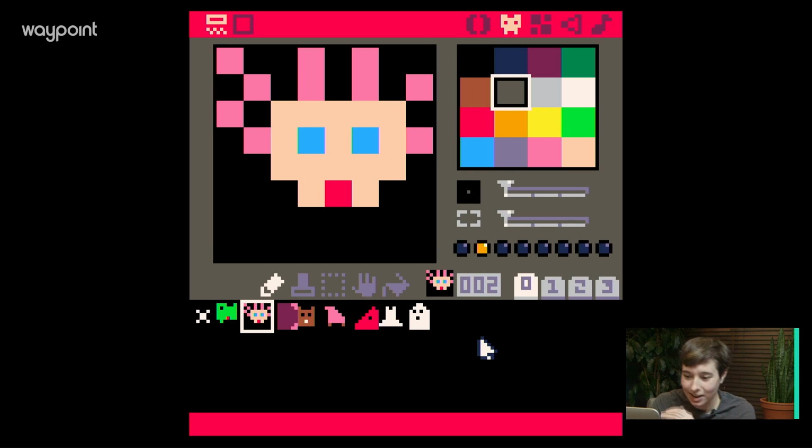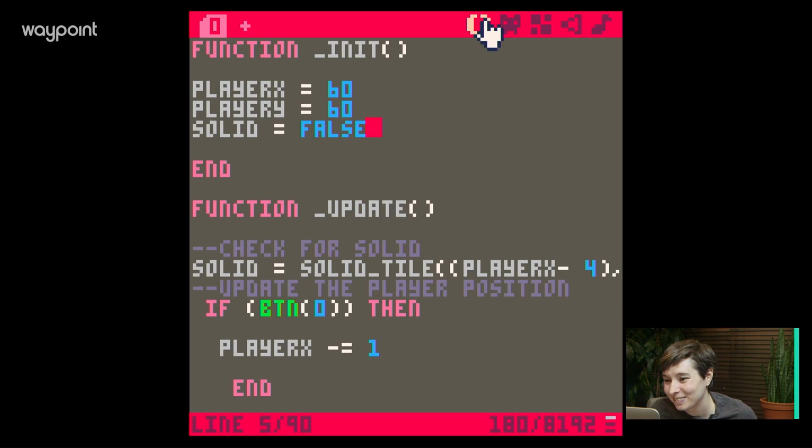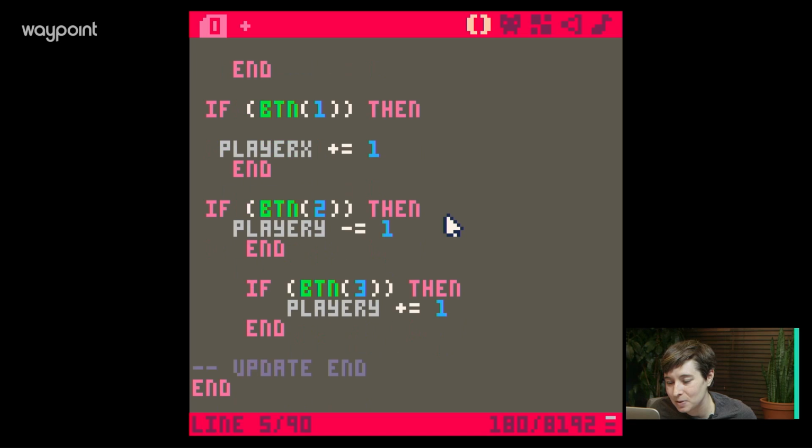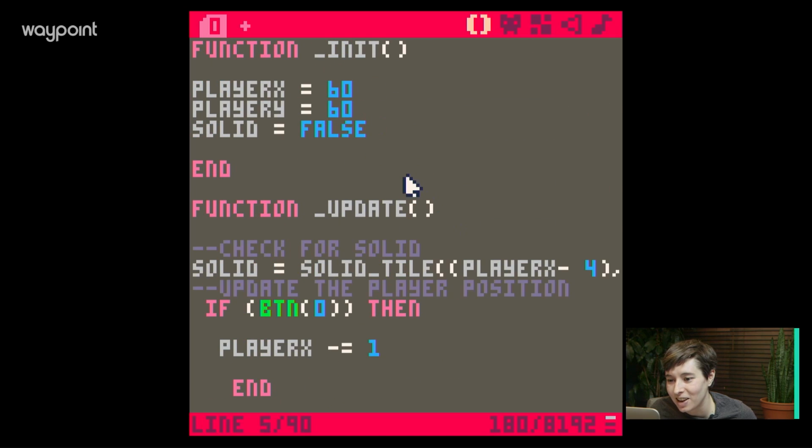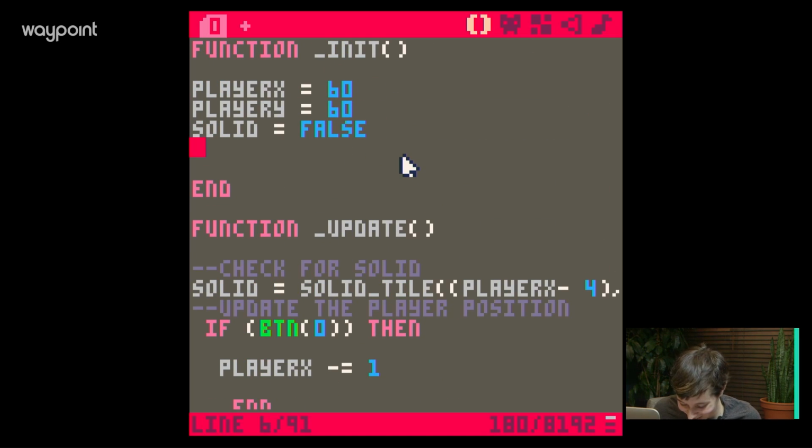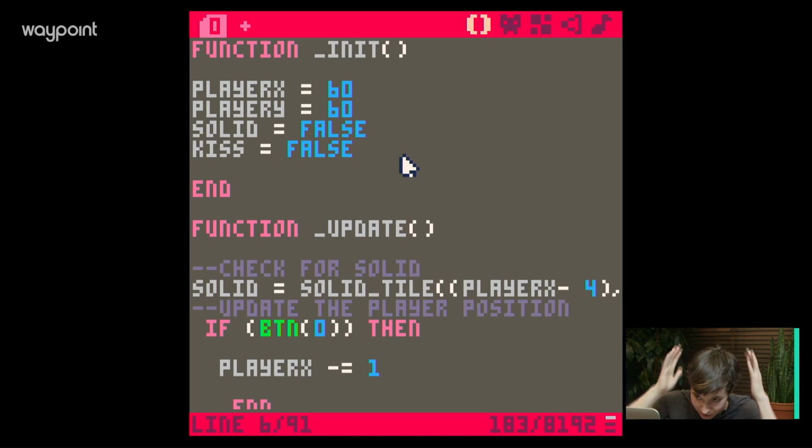Okay, ready? We're going to do a bunch of what we just did, sort of, but hopefully it's way simpler because there's only one instance of this. There's only one kiss, only one thing for now. So we should write a function for that. And it's not solid, it's kiss. All right, ready? So kiss equals false, right? Okay, so we set the variable. We init, kiss init, right? Okay, cool, good.